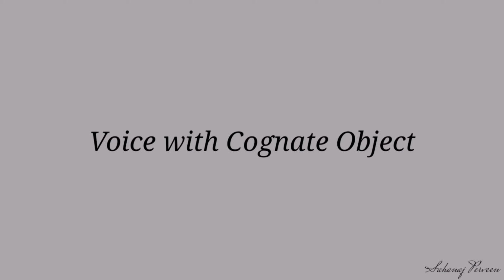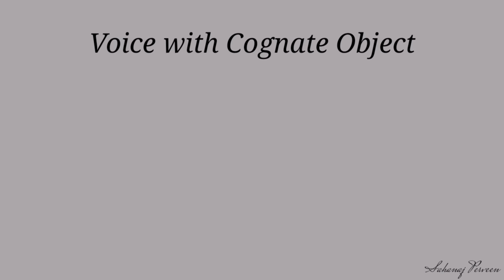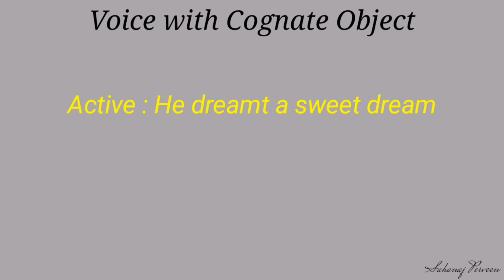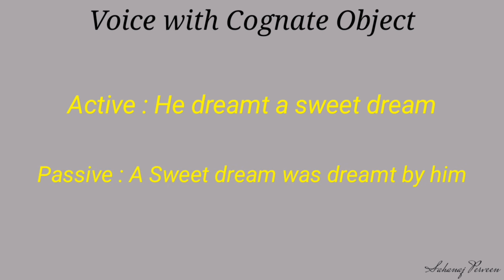Now we will learn the voice with cognate object. When an intransitive verb takes the same word as the object, it is called cognate object. The difference is that the first one acts as a verb and the second one as a noun. Look at the example: He dreamed a sweet dream. We can turn it into passive: A sweet dream was dreamt by him.